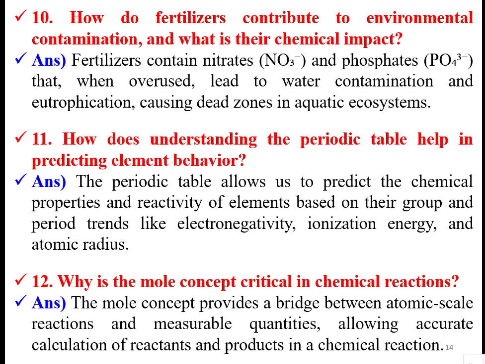The periodic table allows us to predict the chemical properties and reactivity of elements based on their group and period, with trends like electronegativity, ionization energy, and atomic radius. For better understanding and remembering, the periodic table is very helpful.